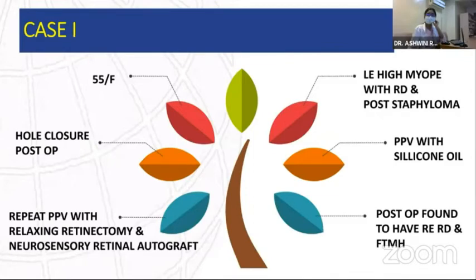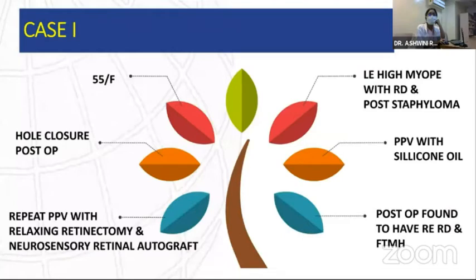Endodiathermy was done to the retinal edges. Perfluorocarbon liquid was used.